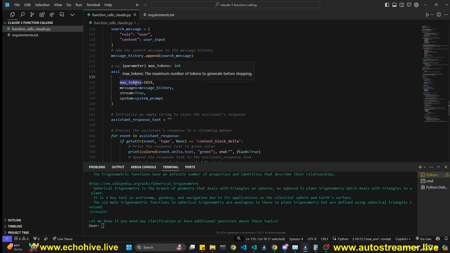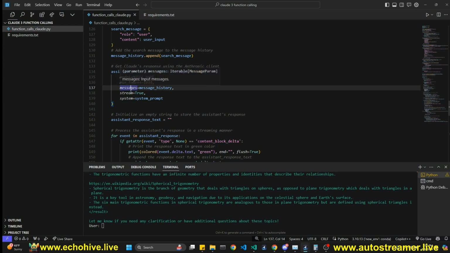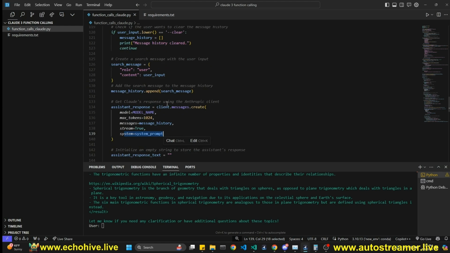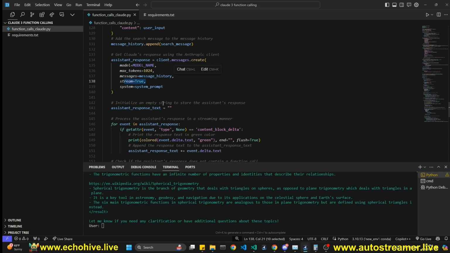Otherwise, you'll get an error from the API. So these three are a must: model, max tokens, and messages. And then you don't have to specify a system prompt, but here we are specifying the one that we've constructed, and we're setting streaming to true.